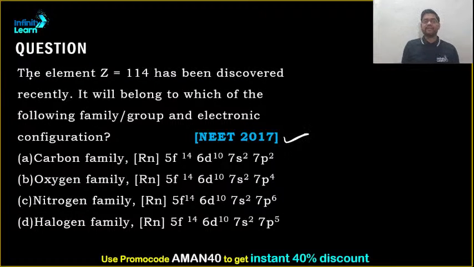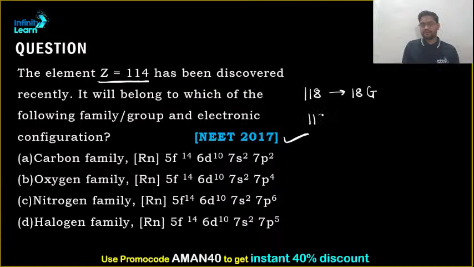The question says that the element with Z equal to 114 has been discovered recently. It belongs to which of the following groups and electronic configurations? Very simple, guys. There are two ways to solve this. Either you can write the entire electronic configuration, or you can use a different approach, which is what I use. I know that 118 belongs to the 18th group.